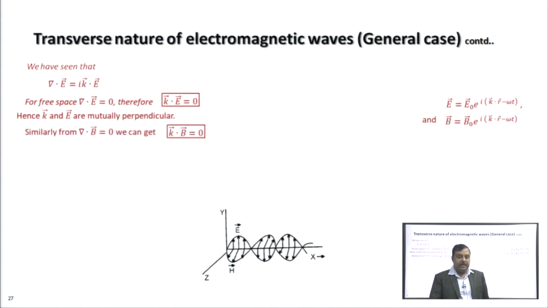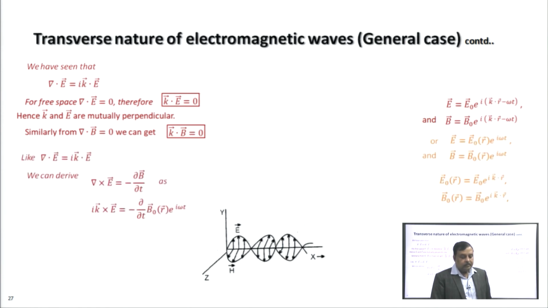Similarly, from del dot B equal to 0, we can write i k dot B equal to 0, that is k dot B equal to 0. If k dot B equals 0, then vector k and vector B are mutually perpendicular. So, like del dot E equals i k dot E, if we write del cross E equal to minus delta B by delta t from Faraday's law, then del will be replaced by i k.